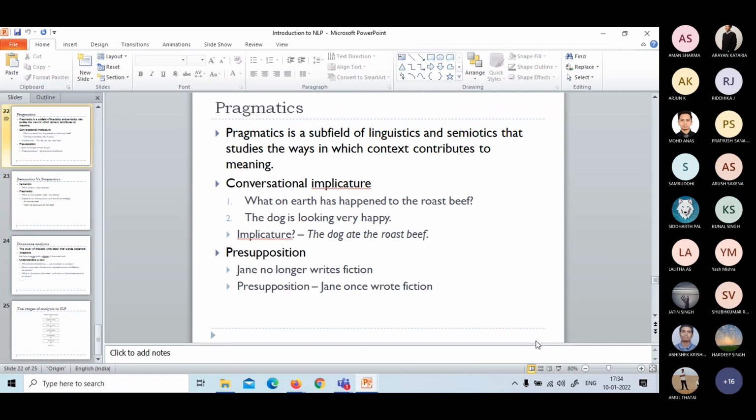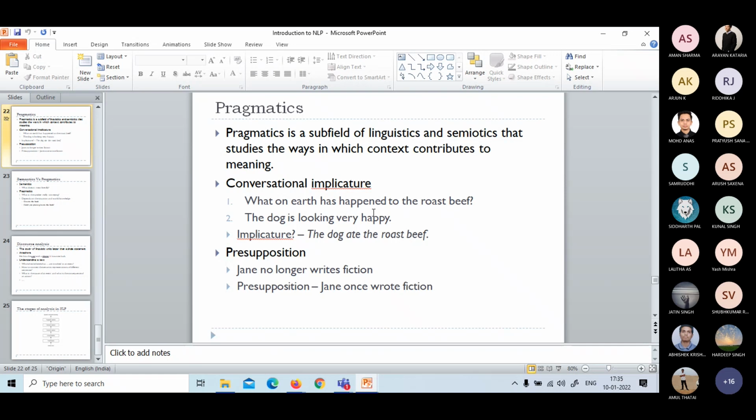Okay, so I am saying, what on earth has happened to the roast beef? That means I prepared beef, I roasted the beef, I put it maybe on the table, right? But when I come back and look at it, it has disappeared. So I say, what on earth has happened to the roast beef? Then I'm looking at the dog. It is looking very happy. So what does it mean?